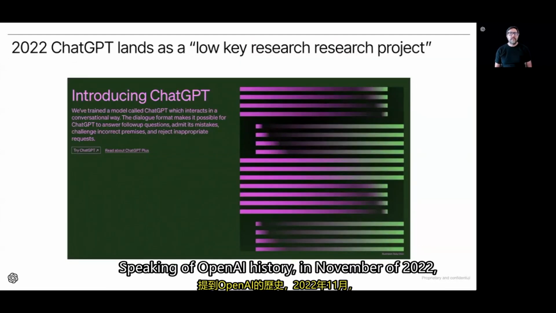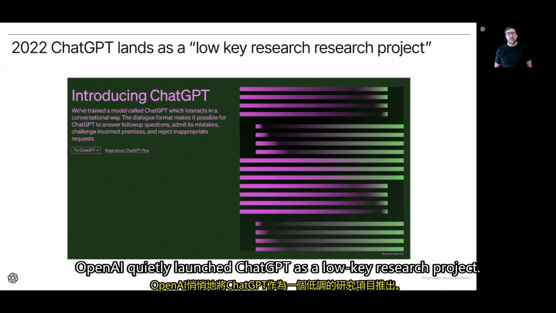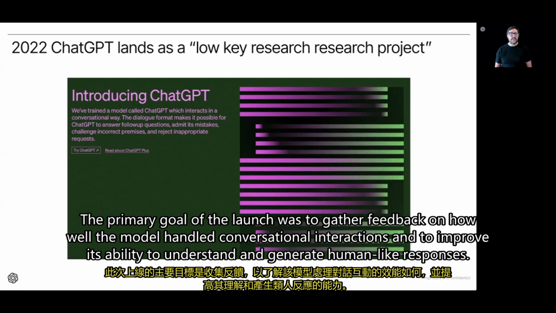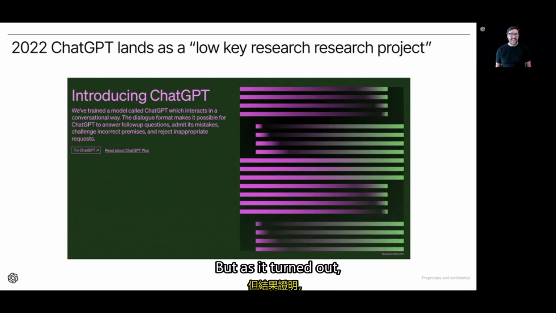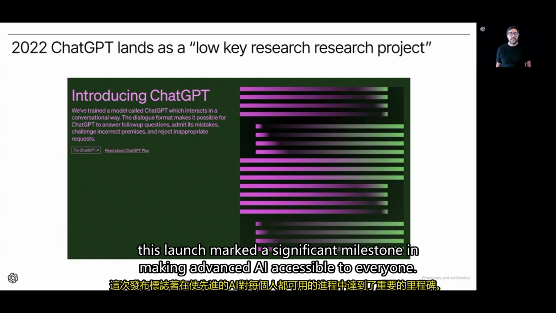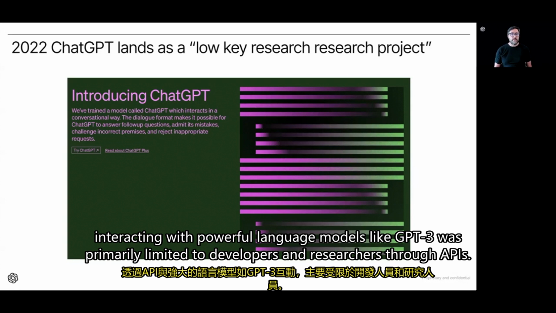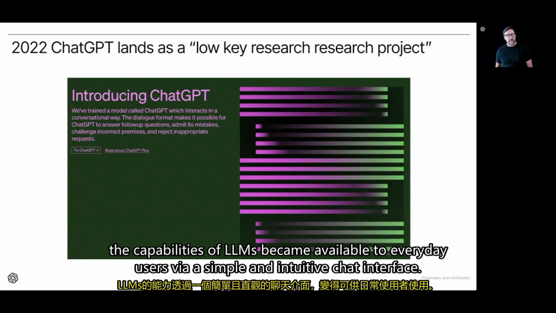Speaking of OpenAI history, in November of 2022, OpenAI quietly launched ChatGPT as a low-key research project. The primary goal of the launch was to gather feedback on how well the model handled conversational interactions and to improve its ability to understand and generate human-like responses. But as it turned out, this launch marked a significant milestone in making advanced AI accessible to everyone. Before ChatGPT, interacting with powerful language models like GPT-3 was primarily limited to developers and researchers through APIs. With ChatGPT, the capabilities of LLMs became available to everyday users via a simple and intuitive chat interface.